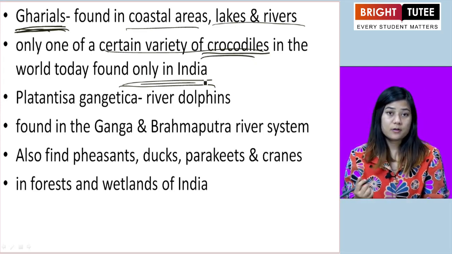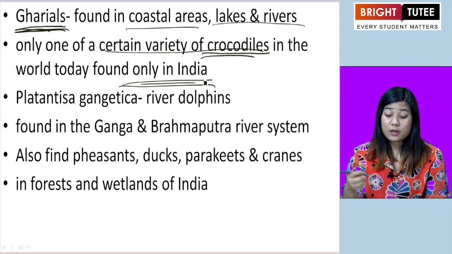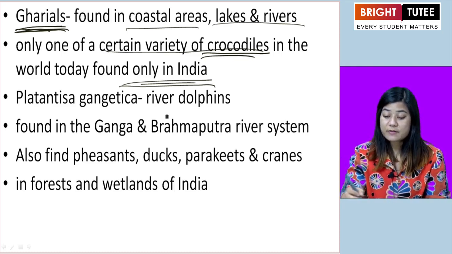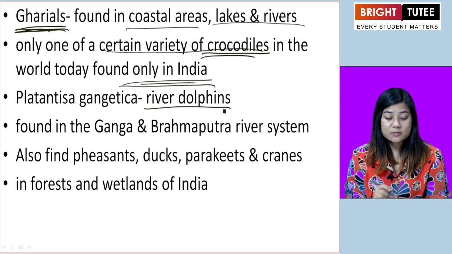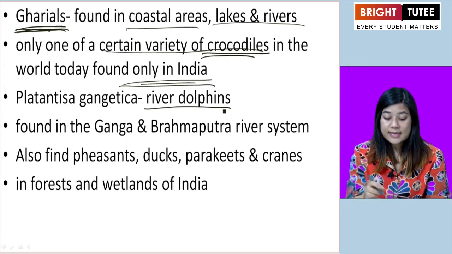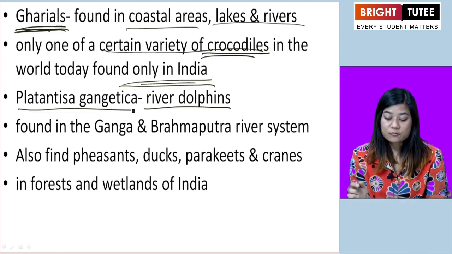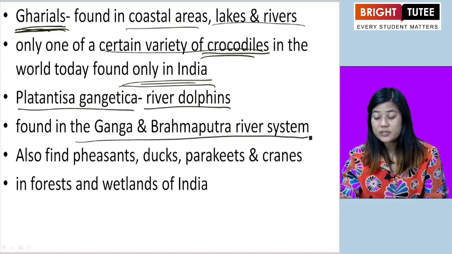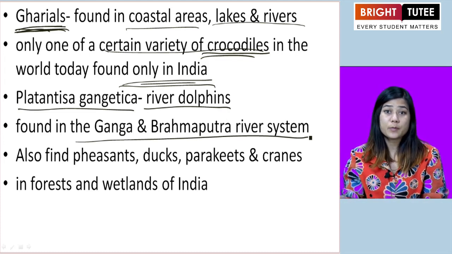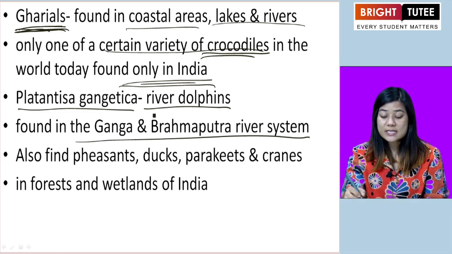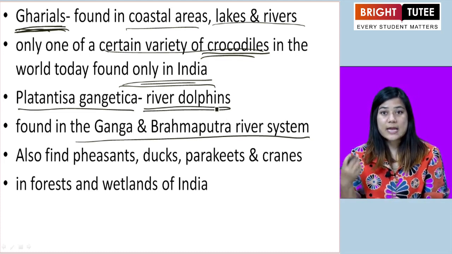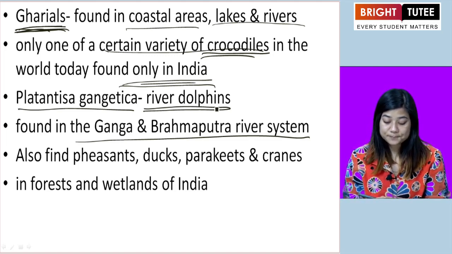Now, we have another animal, river dolphins. It's called Platanista gangetica. This is found in the Ganga Brahmaputra river system, the Ganga and Brahmaputra, right? So there, these river dolphins are found, and it is not found anywhere else.